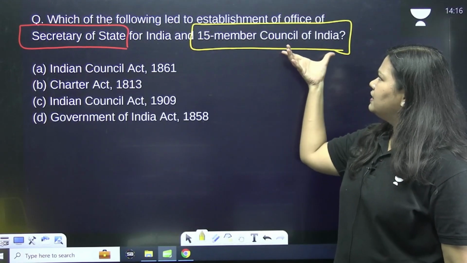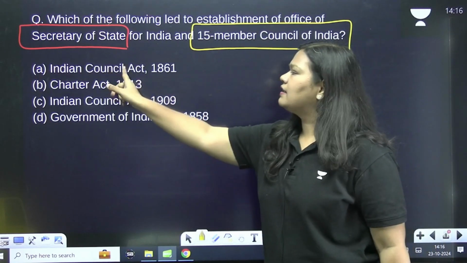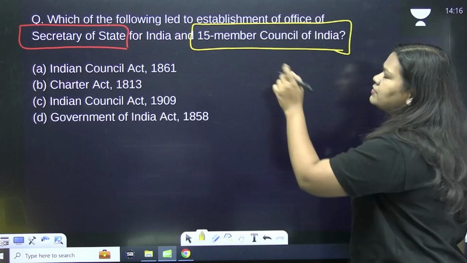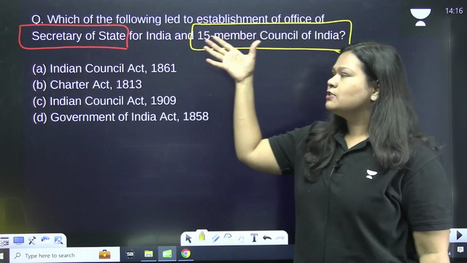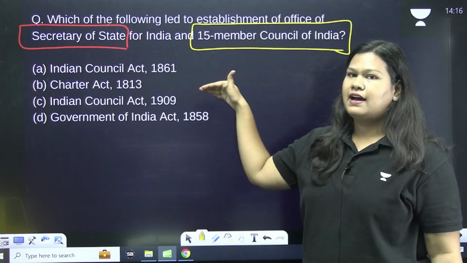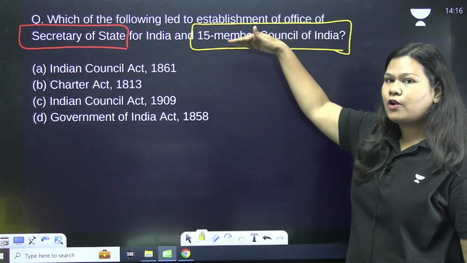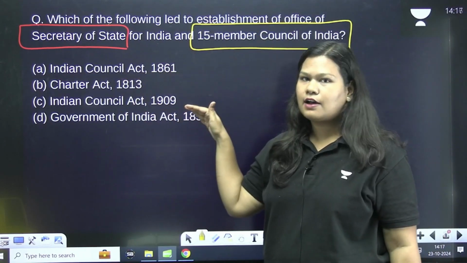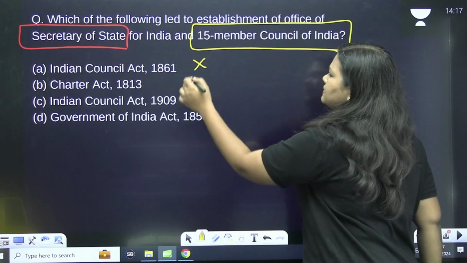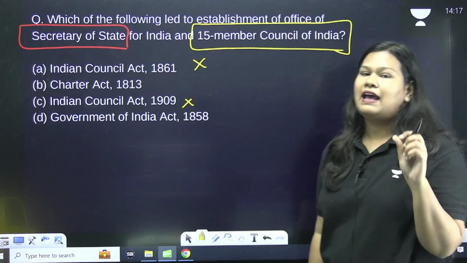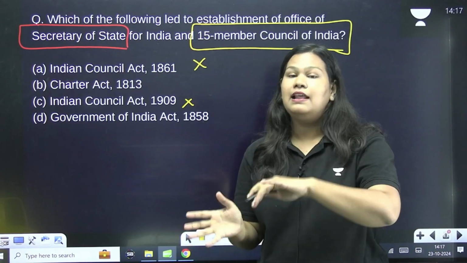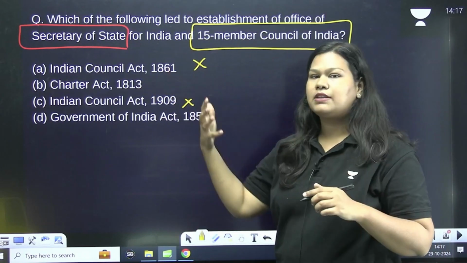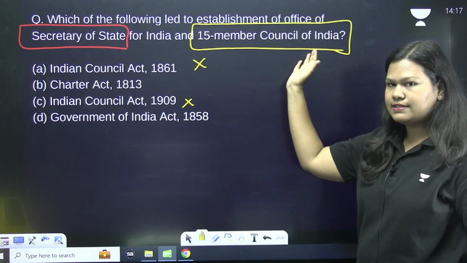Now, if you notice the options, you will see Indian Council Act twice. And you see the Council of India was introduced by this act. So, Indian Council Act could not be the answer because the council is in formation now, and only after that it can pass Indian Council Act. So, these two options could be easily eliminated because it has to be an act which introduced the council. After that only the Indian Council Acts came into existence because the acts were made by these councils.